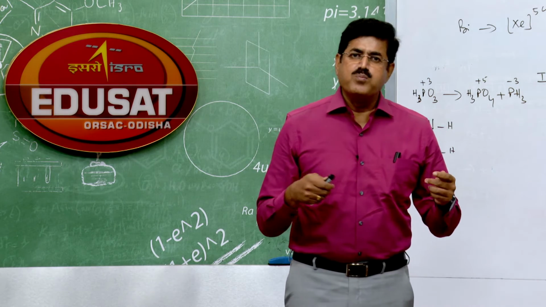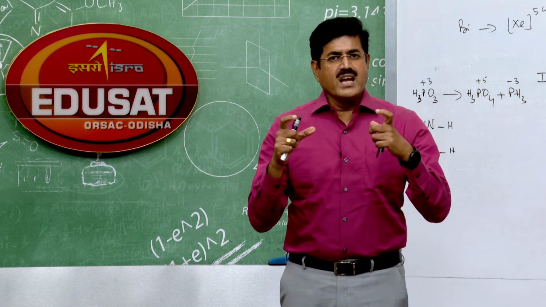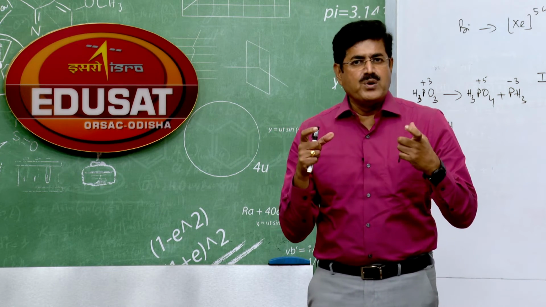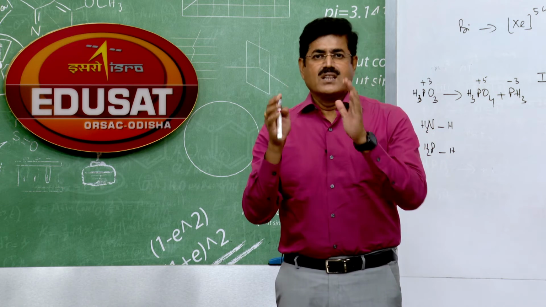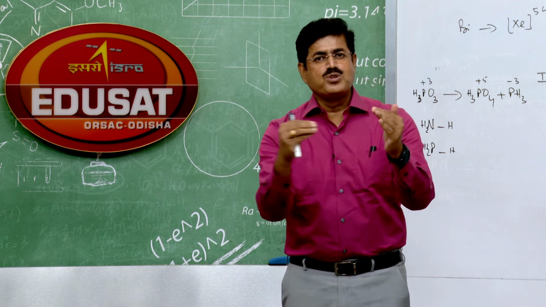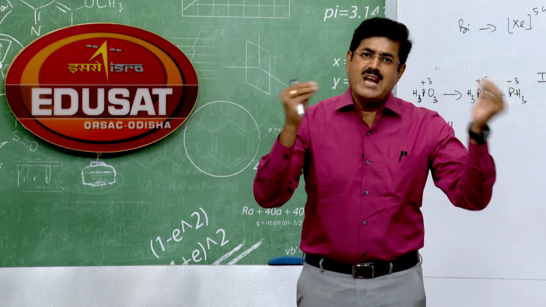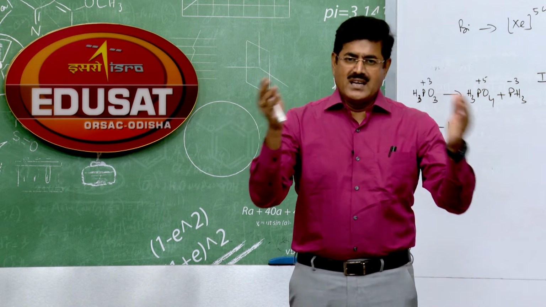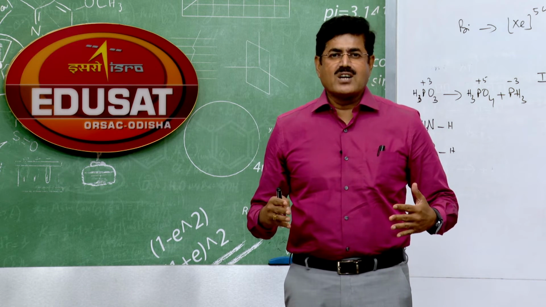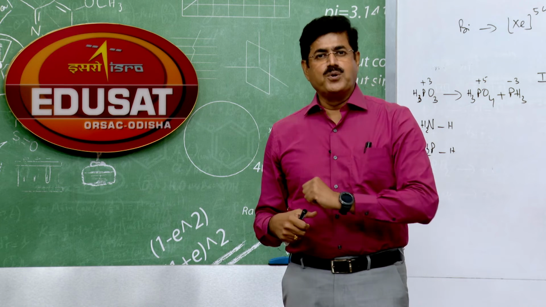So the bonding electron pair between N and H is closer to the nitrogen. So electron pairs are closer to the central atom in ammonia. That is why the repulsion between bonding electron pairs is more, and the bond angle is more.